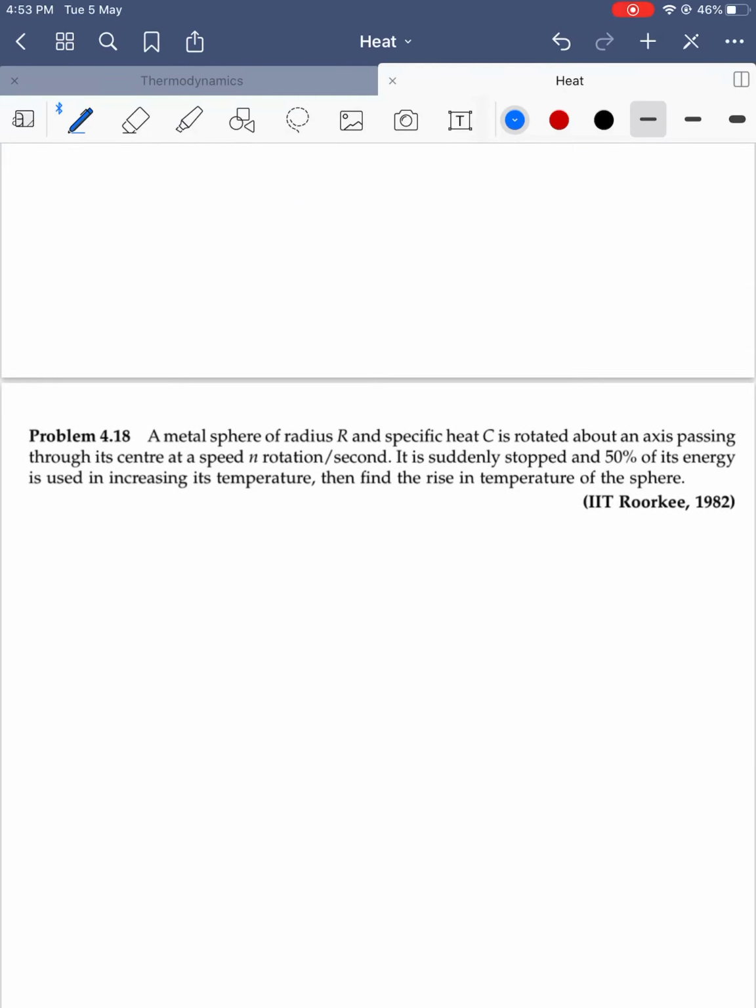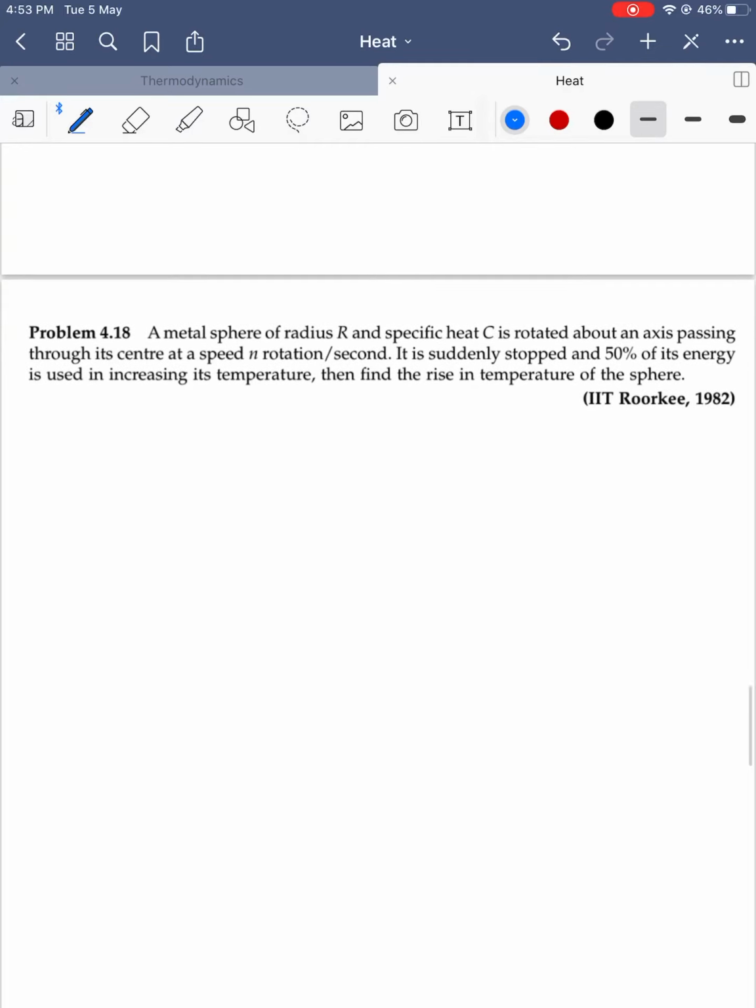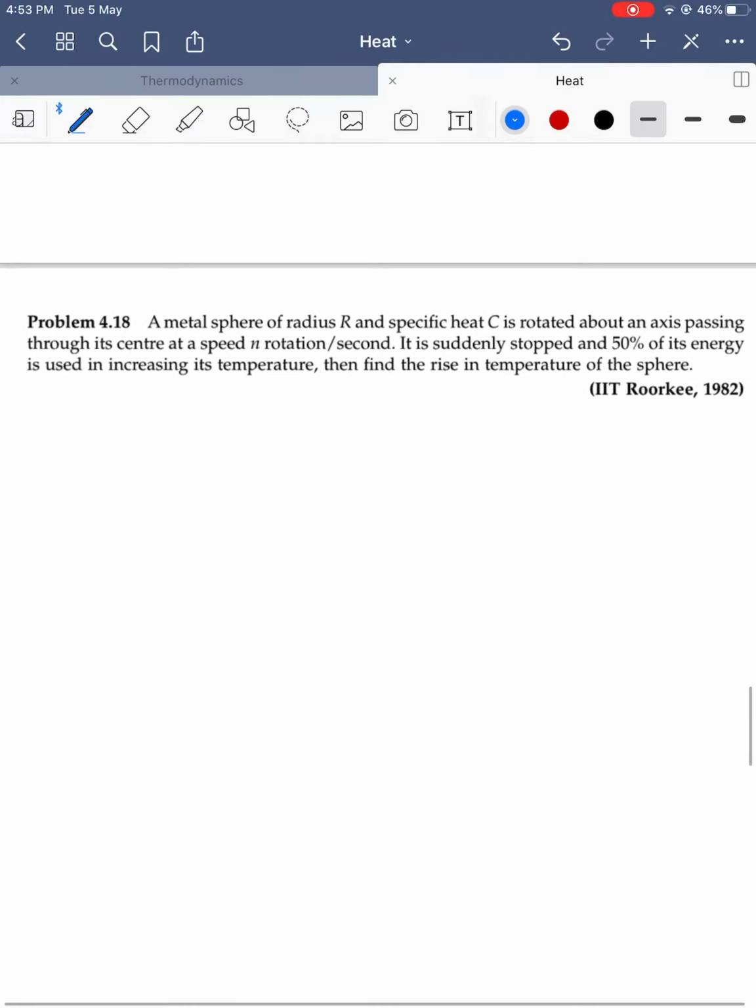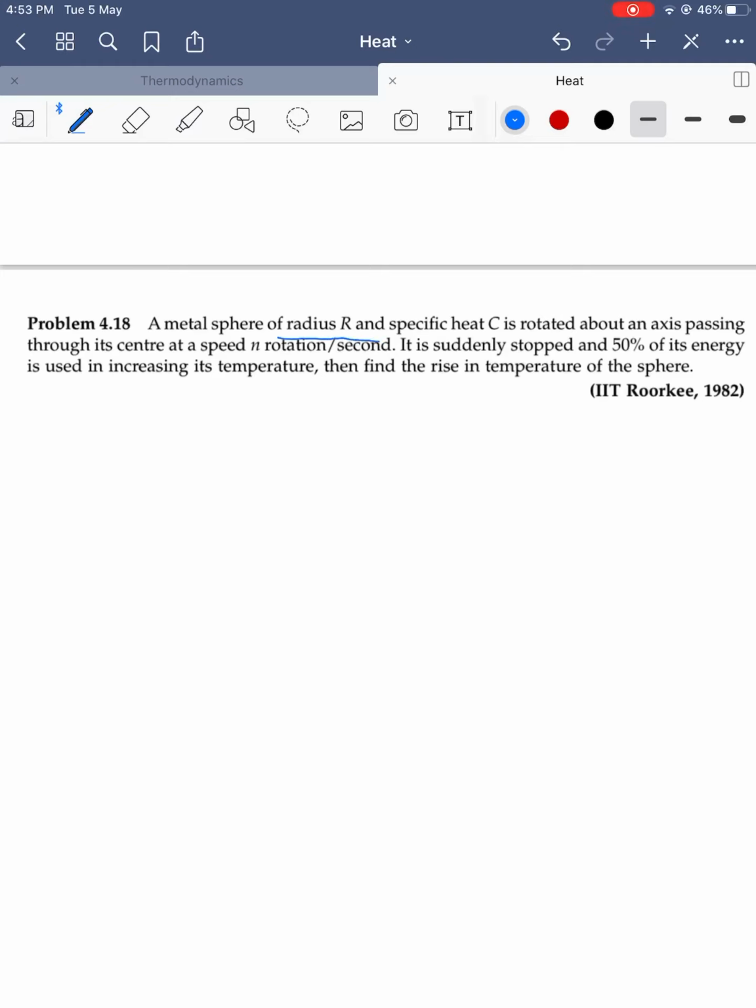So these are the important questions. A metal sphere, a metal sphere means a solid sphere of radius r.